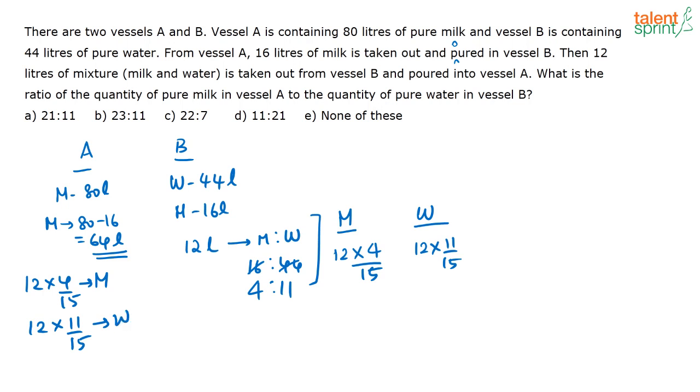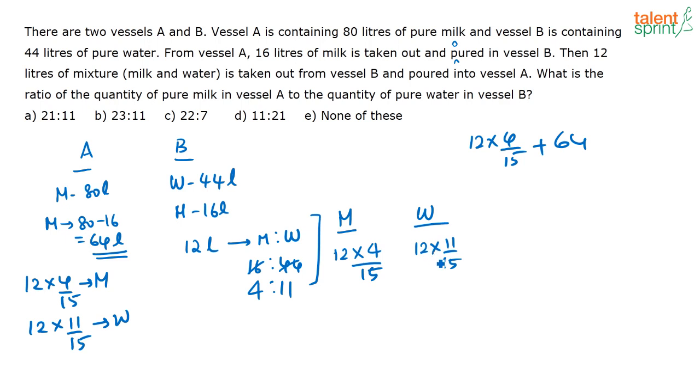Now the question is, what is the ratio between the quantity of pure milk in vessel A to the quantity of pure water in vessel B? Now okay, what is the ratio that you have to find? See, total milk in vessel A is how much? It is nothing but 12 into 4 divided by 15 plus 64. This is the total amount of milk that is there in vessel A. Now what is the total amount of water that is there in vessel B now?